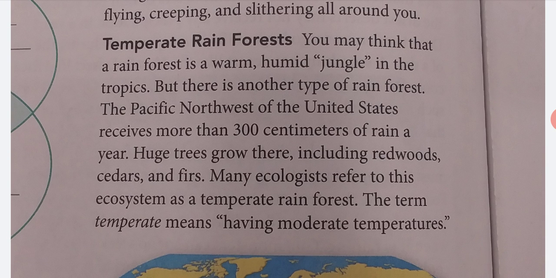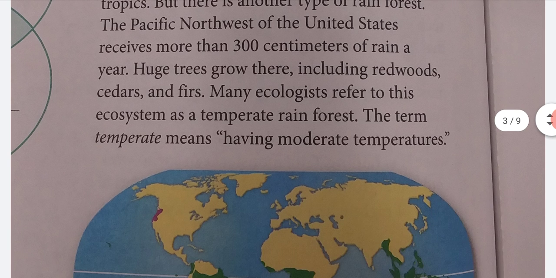Temperate rainforest. You may think that a rainforest is a warm, humid jungle in the tropics, but there's another type of rainforest. The Pacific Northwest of the United States receives more than 300 centimeters of rain a year. Huge trees grow there, including redwoods, cedars, and firs. Many ecologists refer to this ecosystem as a temperate rainforest. The term temperate means having moderate temperatures.